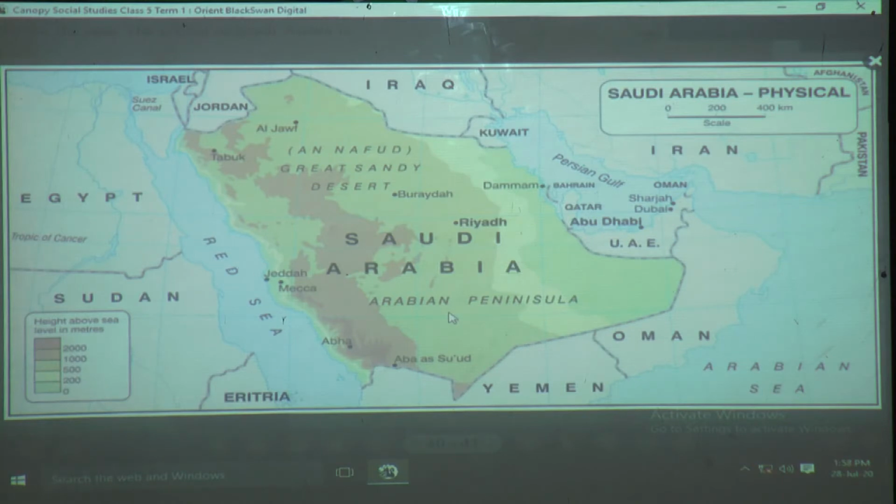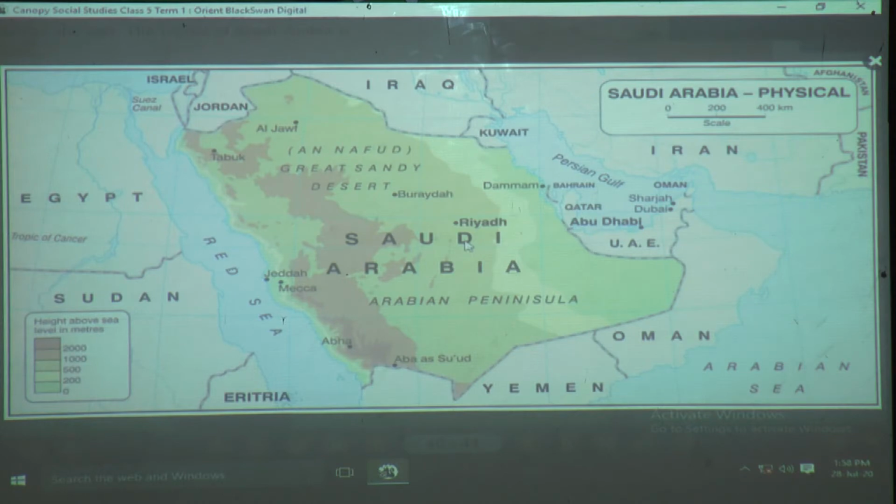Now why is it so? It is because the sand gets hot very fast, and even at night when the sun sets, the sand starts cooling very fast. So what happens? The nights are cool and the days are very hot. And in winters, the area in Saudi Arabia towards the south is very cold.